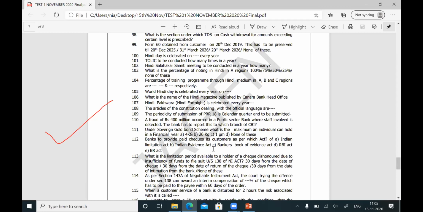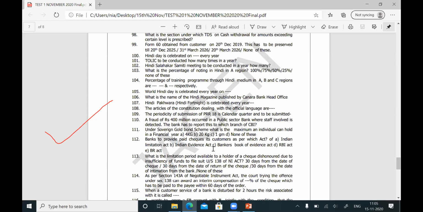As per Banking Regulation Act section 45Y, the preservation of paid checks is given. In Canara Bank, we have to preserve the paid checks for a period of 10 years. It is given in section 45Y of the Banking Regulation Act.